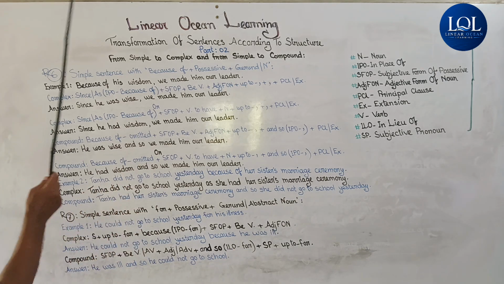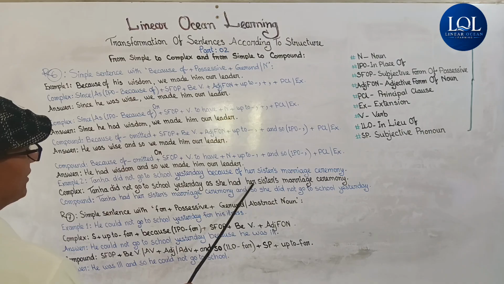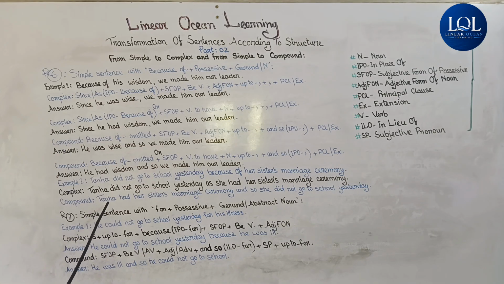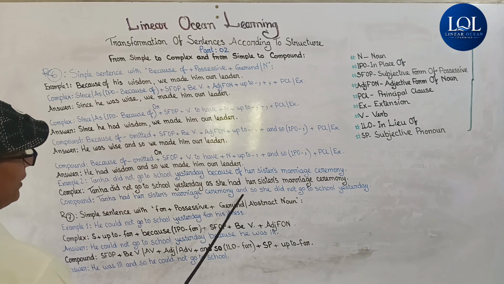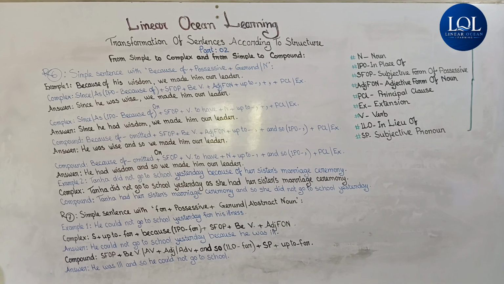If we follow these structures, then the complex and compound will be: Tanha did not go to school yesterday as or since she had her sister's marriage ceremony. Compound one will be: Tanha had her sister's marriage ceremony and so she did not go to school yesterday.